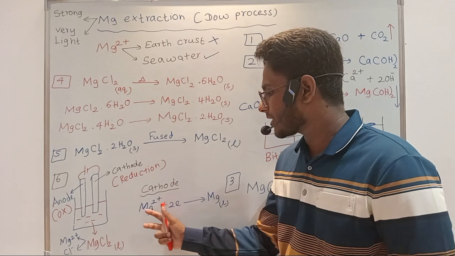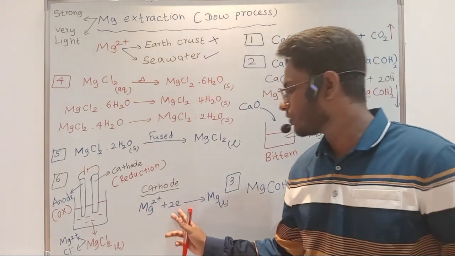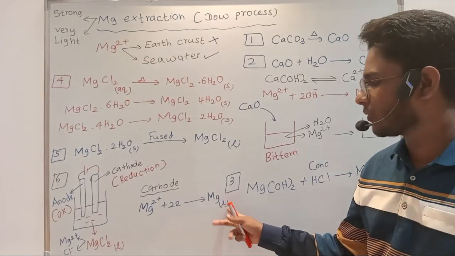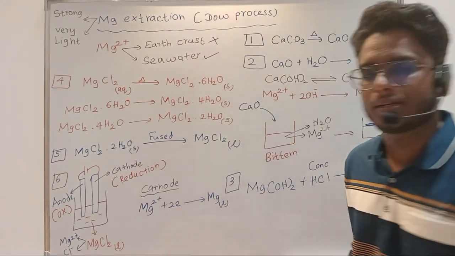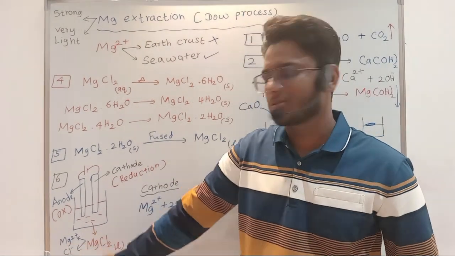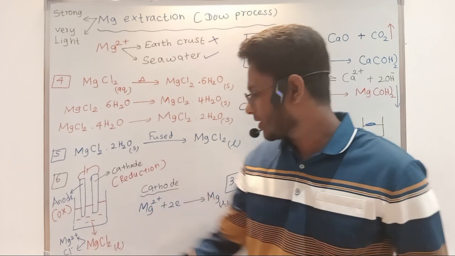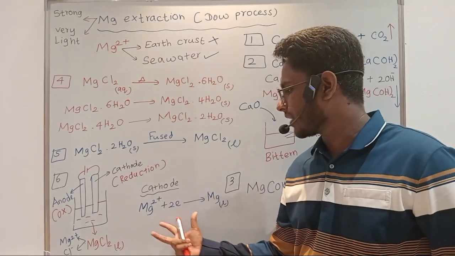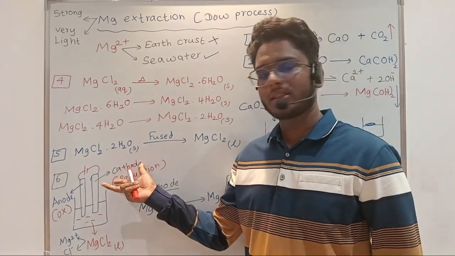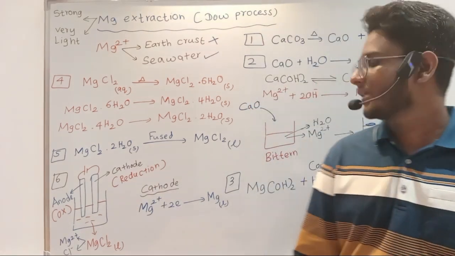So the cathodic reaction is magnesium 2 plus receiving 2 electrons and going to magnesium liquid. This is a reduction reaction, and out of these two species only magnesium 2 plus can reduce, right? Reduction always takes place at the cathode, therefore this is the cathodic reaction.